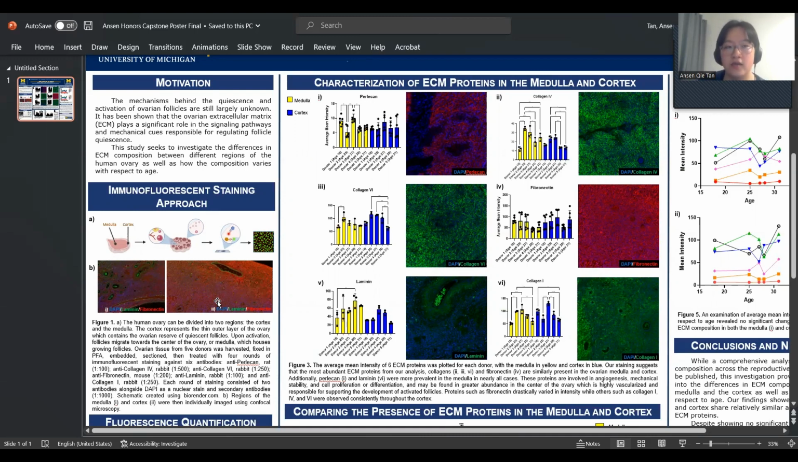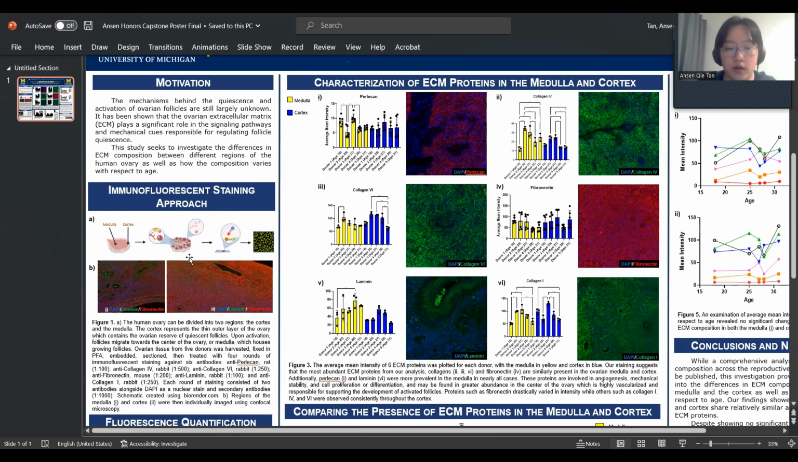The ECM is a complex network of proteins and molecules that provide structural support, organize, and connect cells within each other within the tissue. Interestingly, it has been shown that the ovarian extracellular matrix plays a significant role in signaling pathways, mechanical cues, and is responsible for regulating follicle health. This study seeks to investigate the differences in ECM composition between different regions of the human ovary, as well as how the compositions vary with respect to age.